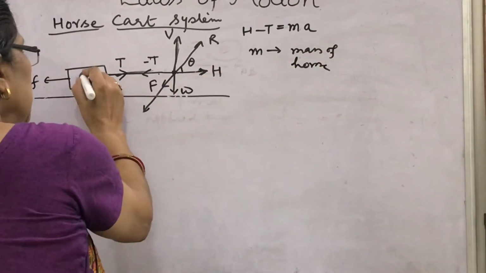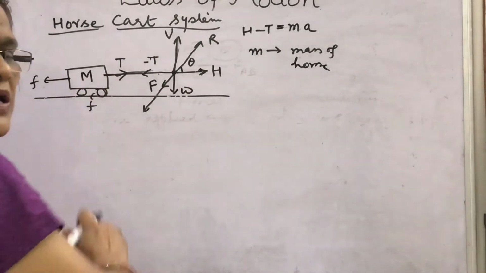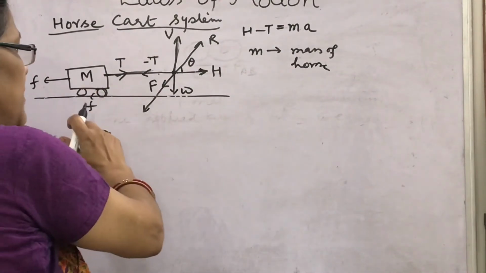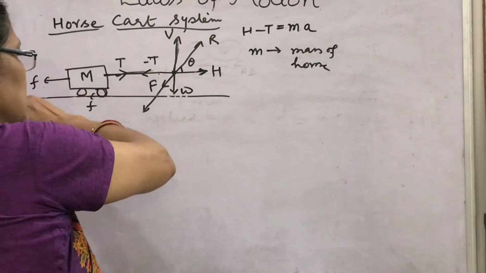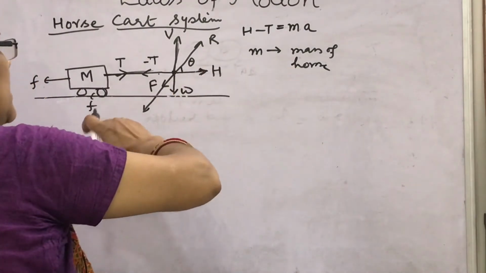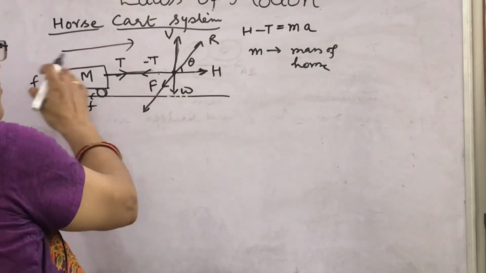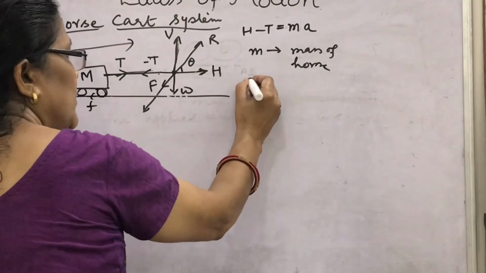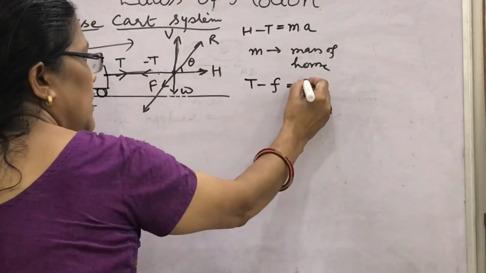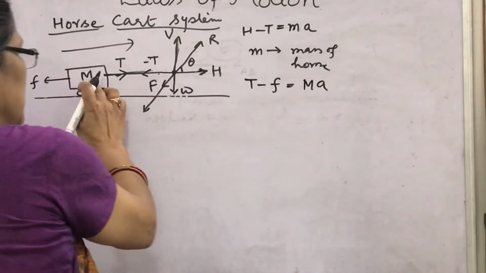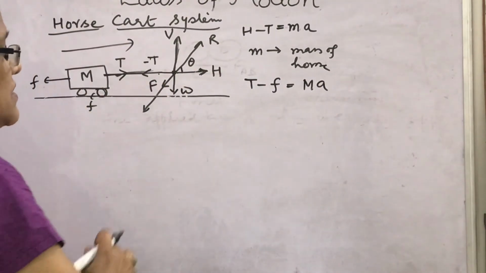Now if this is the trolley, the cart's mass is m. For this, how will you find the equation? Since the forward motion is in this direction, overall the movement is in this direction, then what will you find? T minus F will be equal to ma, this one, m of the cart.